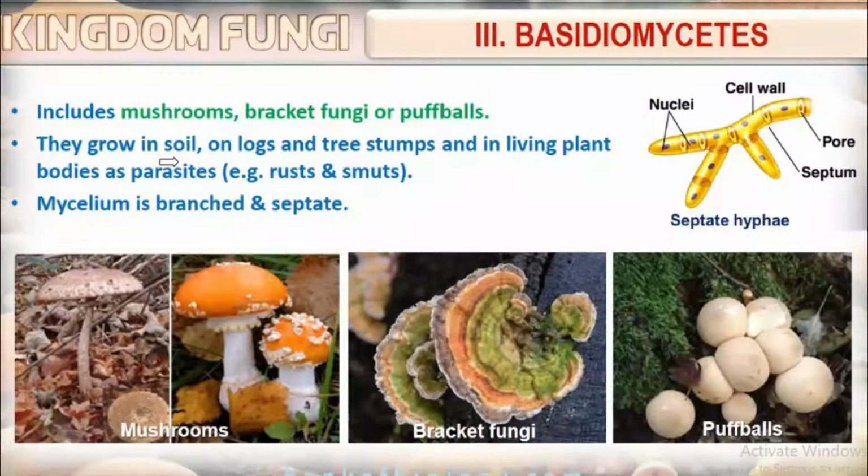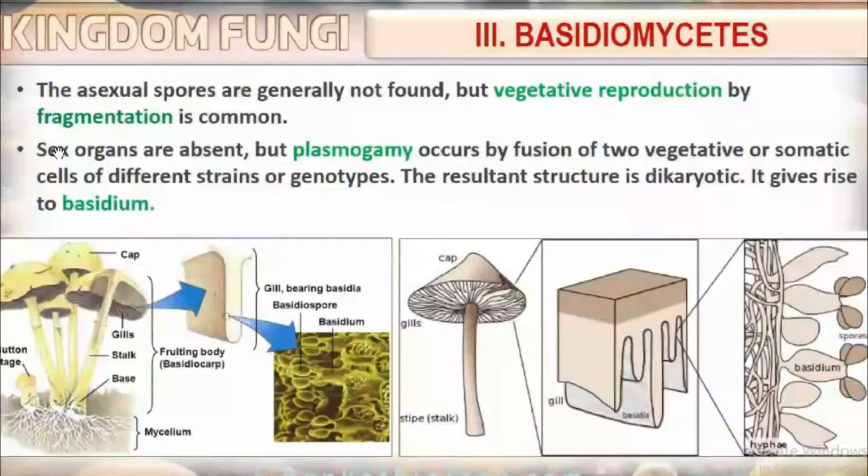They grow in soil, on logs and tree stumps, and in living plant bodies as parasites. Examples for parasites: rusts and smuts. Mycelium is branched and septate. The asexual spores are generally not found. We don't need to study the name of the asexual spores, but vegetative reproduction is there by fragmentation.